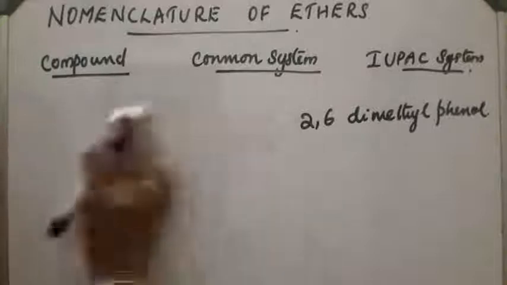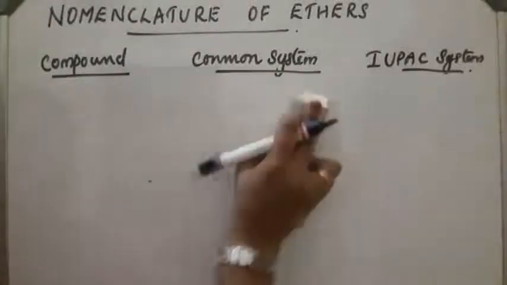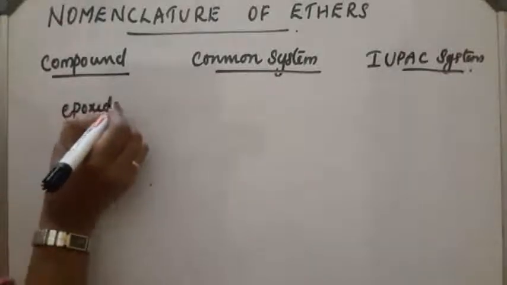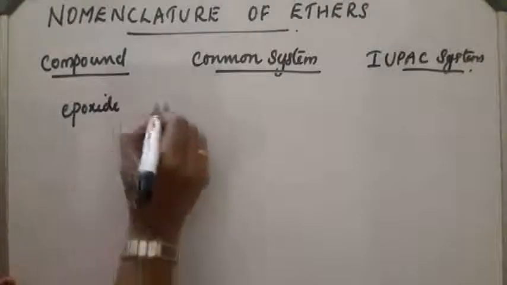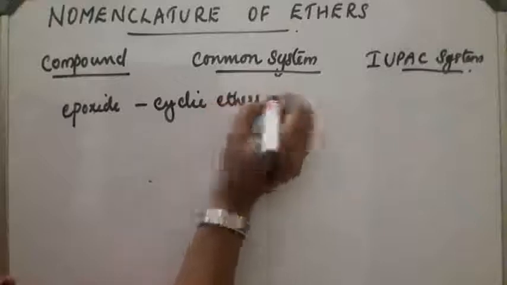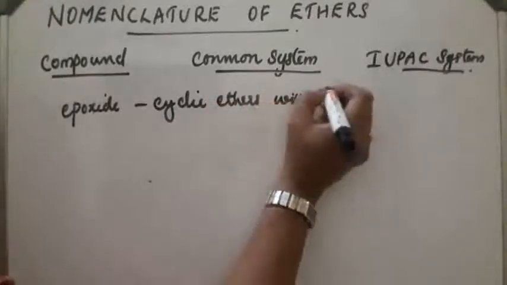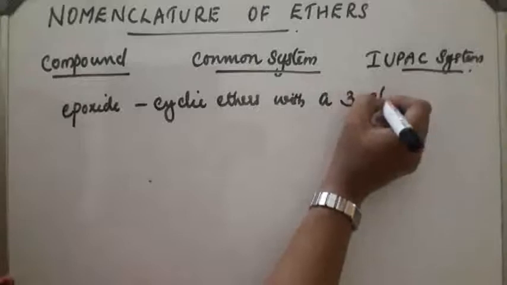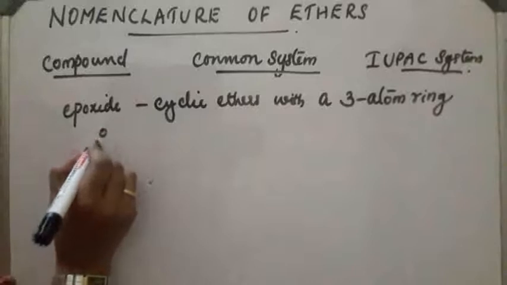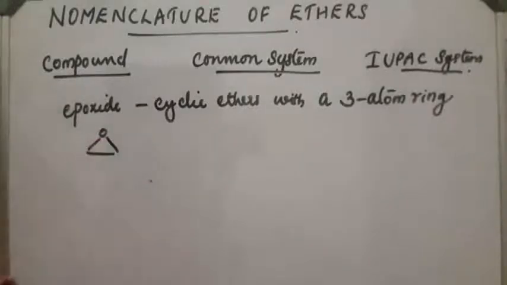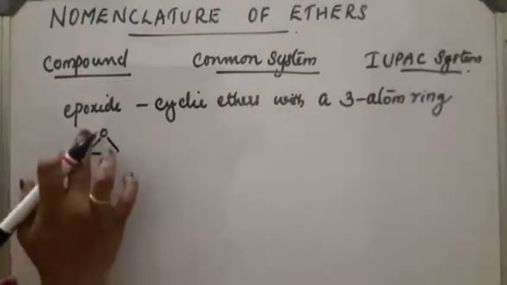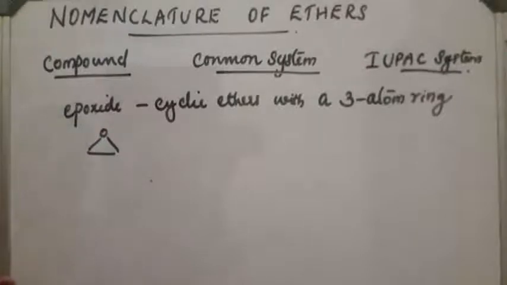Now let us take the case of epoxides. What do you mean by epoxide? Epoxides are cyclic ethers with a 3-atom ring. For example, this one: a 3-membered ring which contains an oxygen atom.